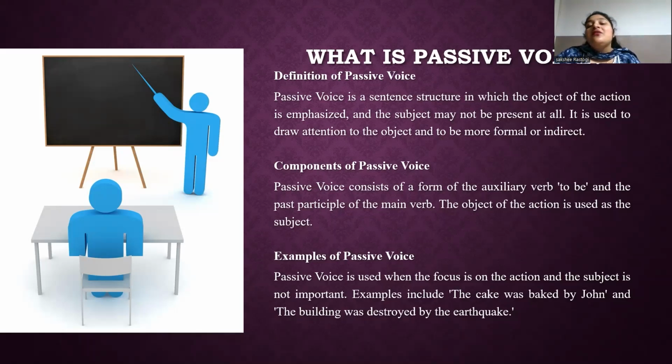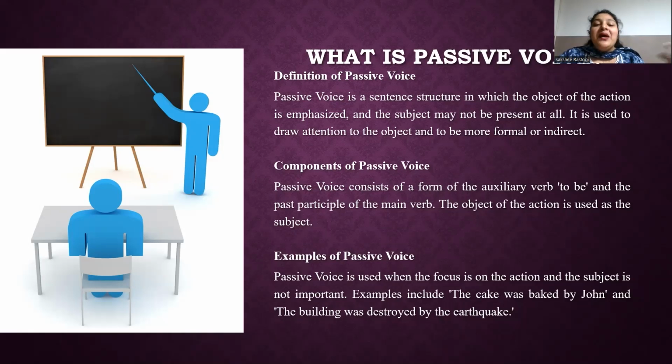Just discussing some examples of passive voice: the ball was thrown by John. The ball received the action of being thrown. The play is being written by the author. The play received the action of being written. The package was delivered by the courier. The package received the action of being delivered. The cake is being baked by my sister. Here the cake received the action of being baked.